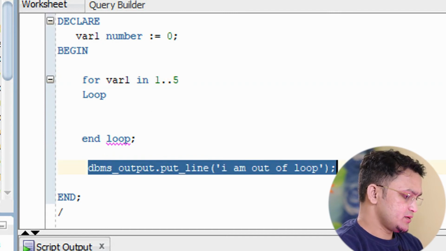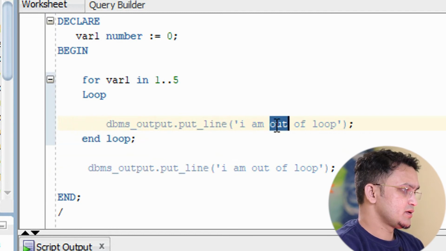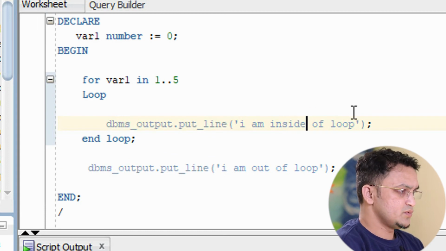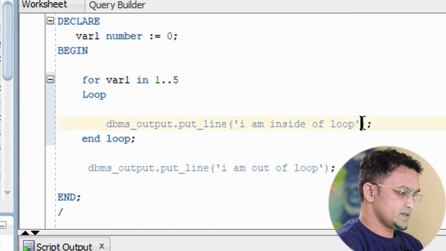And I am printing over here, I'm inside the loop. Okay, and let me print this variable also.